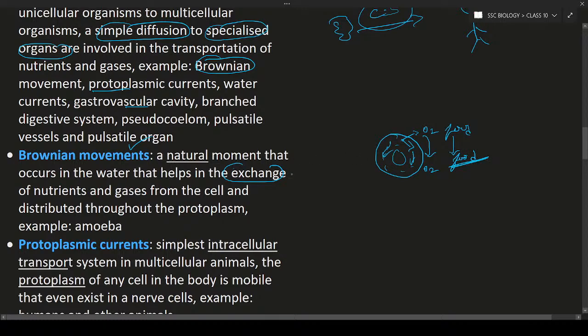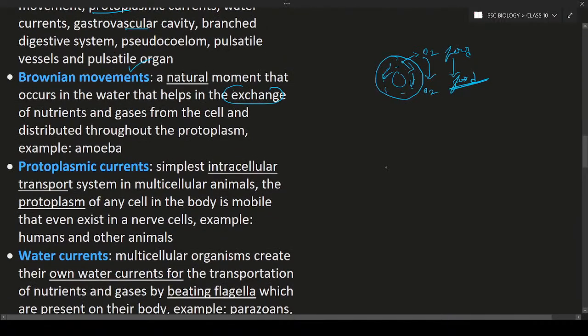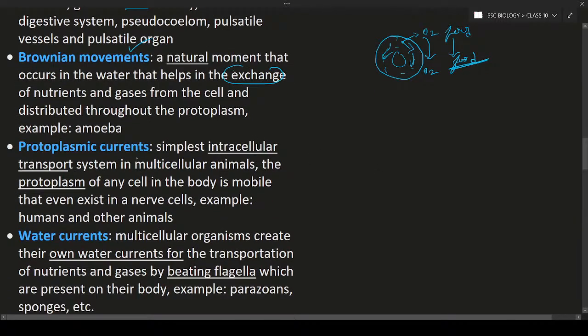Okay, so for example in amoeba, you can see such kind of Brownian movement. Brownian movement means the protoplasm is making the exchanging of the gases and also nutrients. Okay, next is protoplasmic current.